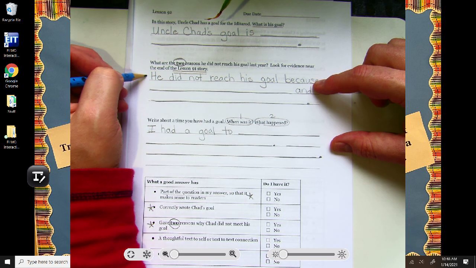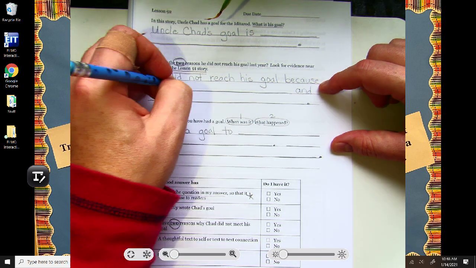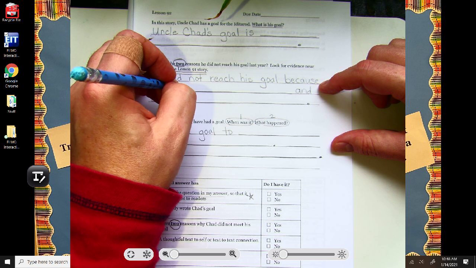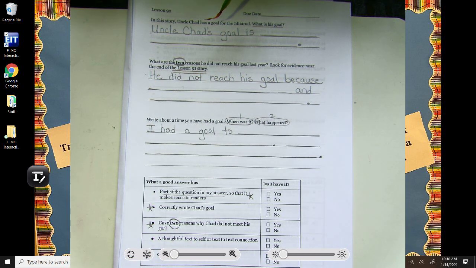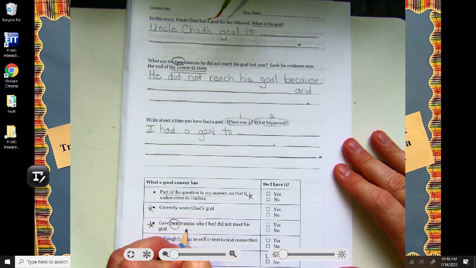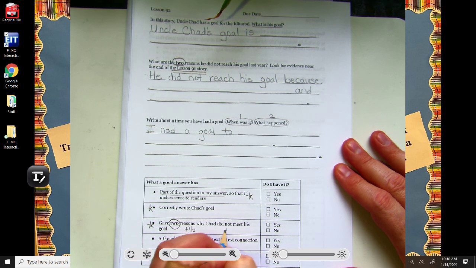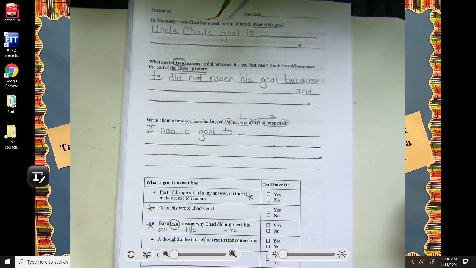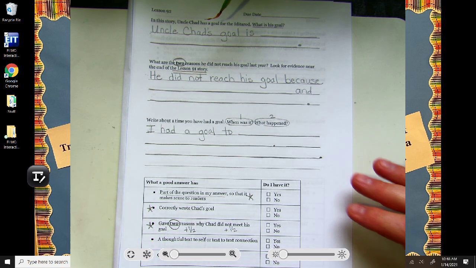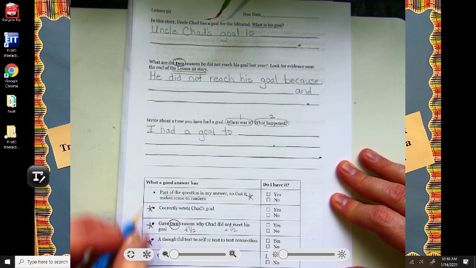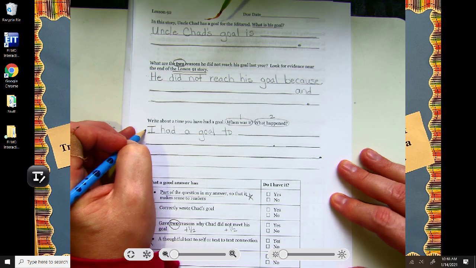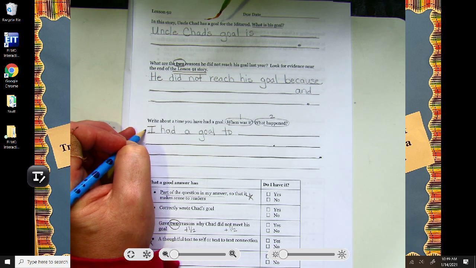So back here to this second question, you get a half a point if you found one reason why, and a half a point for the second reason why he did not reach his goal before. So this one has a half a point plus another half a point, right, to make one whole point if you get them. Then here, a thoughtful self, text to self, or text to text connection. So here you're connecting it to yourself, right? A time you had a goal for something, and then what happened.